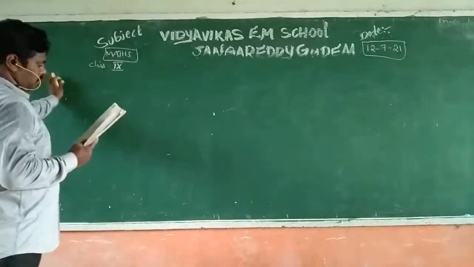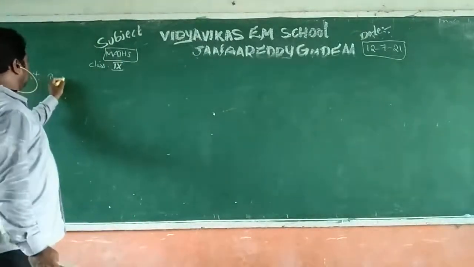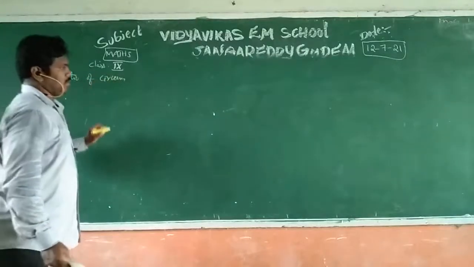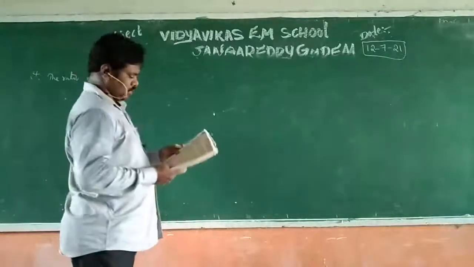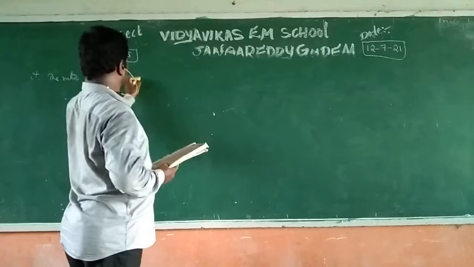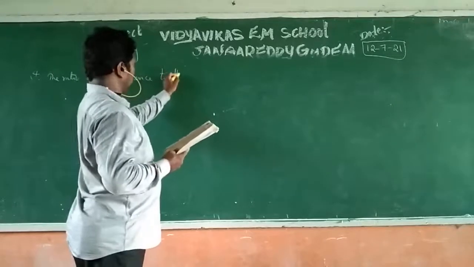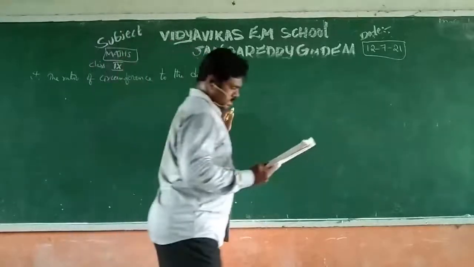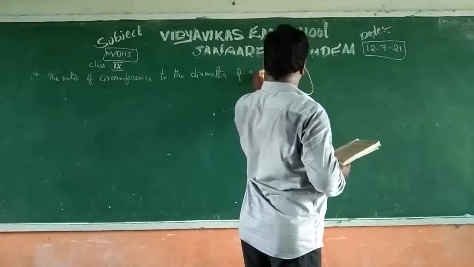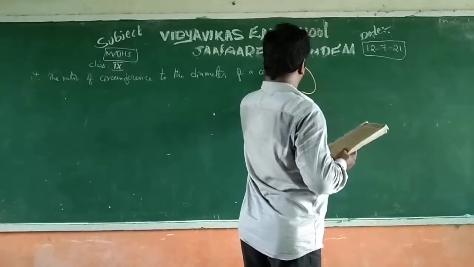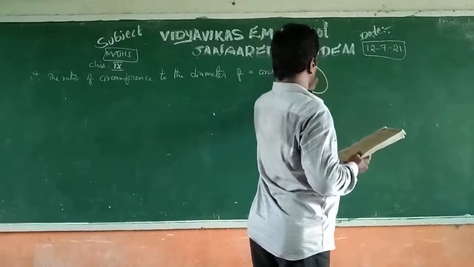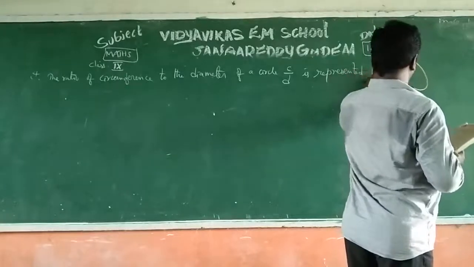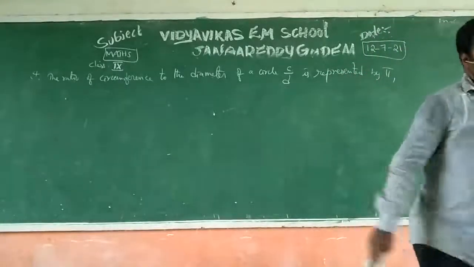For question number 4, the ratio of circumference to the diameter of a circle, C by D, is represented by pi.